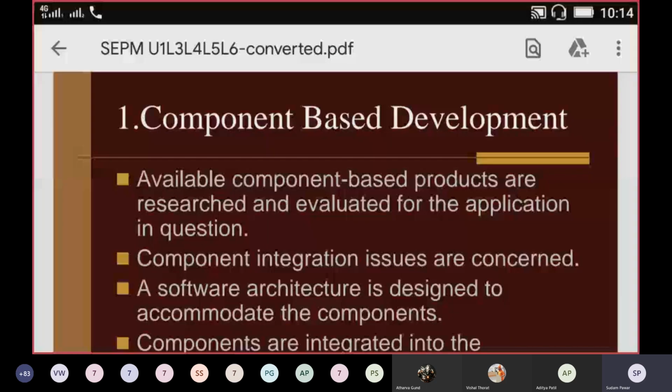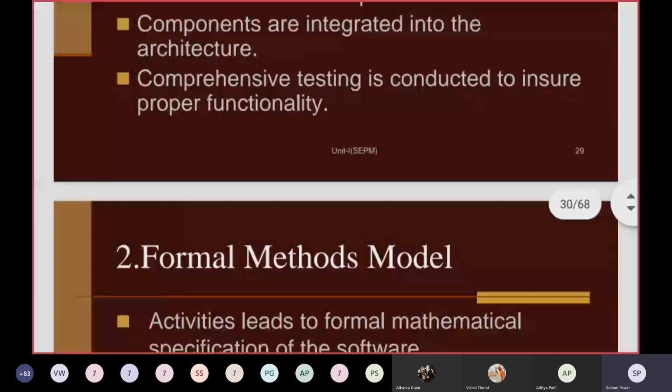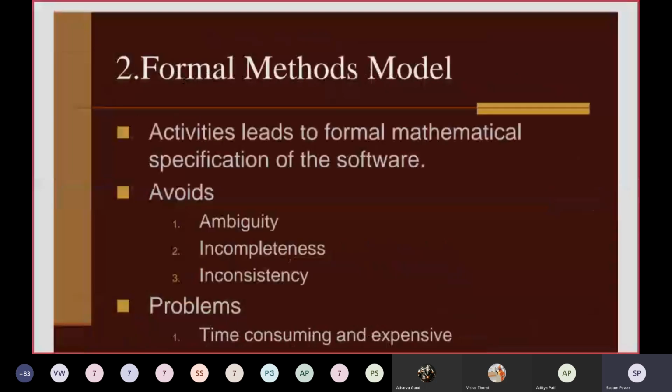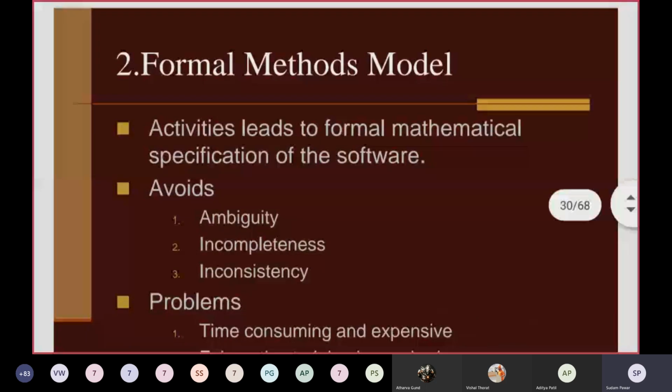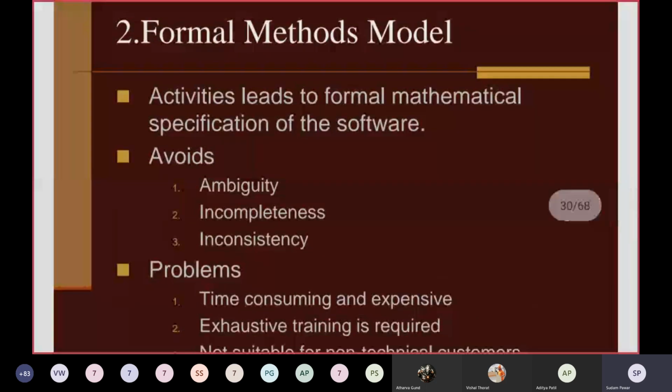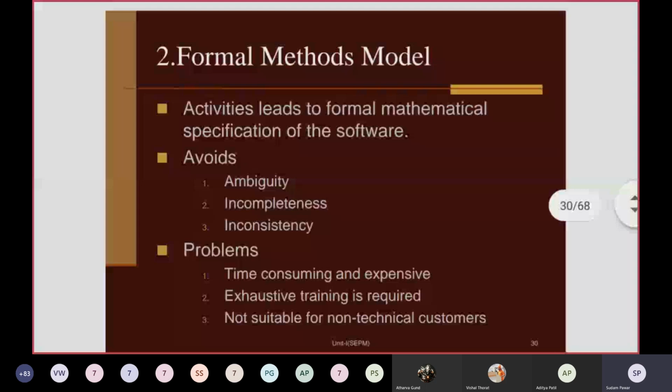Okay, so this is all about the component based development process model. Then similarly, the next model is the formal methods model. We'll see it in brief, because these are just for knowledge point of view. Sometimes a question may be asked, it depends on the examiner or the question paper setter.